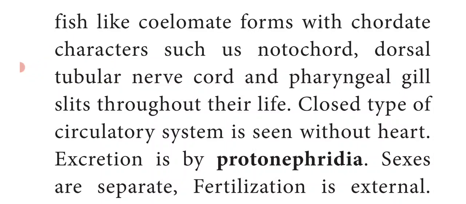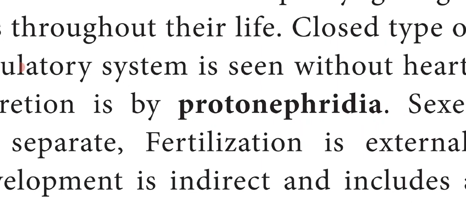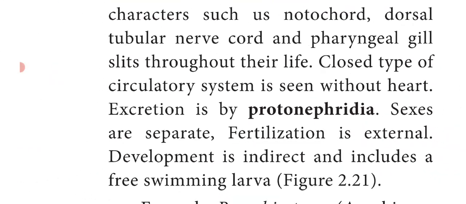Excretion is by protonephridia. What are protonephridia? They are very primitive excretory structures, a network of tubules mainly for excretion. This type of nephridia can be seen in primitive organisms.